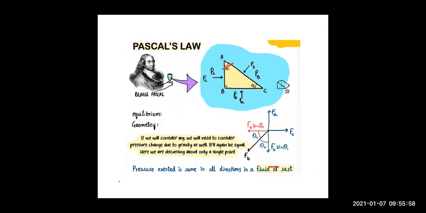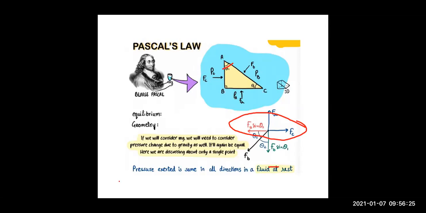Now, as the liquid is at rest, can we say that FC is equal to FB sin theta 2? They are opposite to each other. As the fluid is at rest, the left force will be equal to the right force, and the up force will be equal to the down force, because it is at equilibrium, it is not moving.